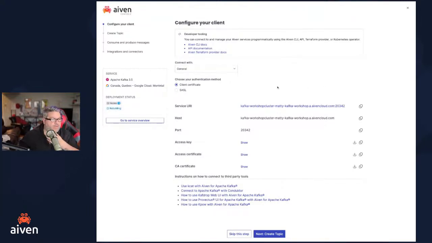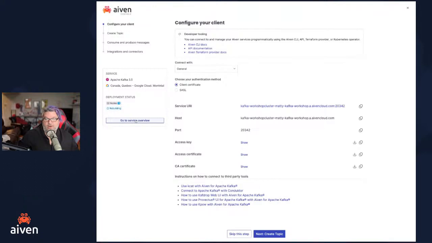Then the other thing we're going to need is the SSL certificates that we'll use for the secure connection. There are 3 certificates that will be used, and we can download them from the Aiven console right here. You're going to need an access key, an access certificate, and a CA certificate. You can copy each cert to your clipboard, but the easiest thing is there's a download button here, and if you just click download for each of them, they'll download locally. Just make sure you keep track of where your downloads go, because we're going to need these in just a second.